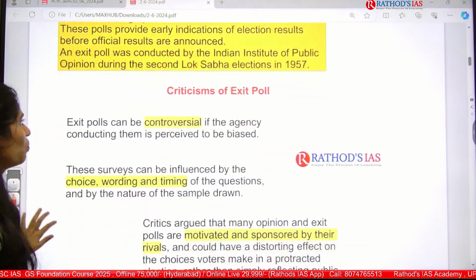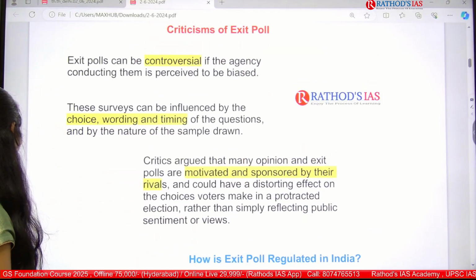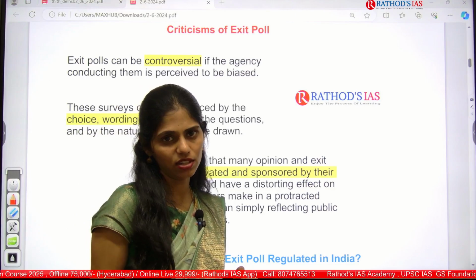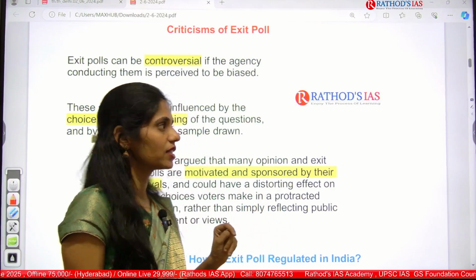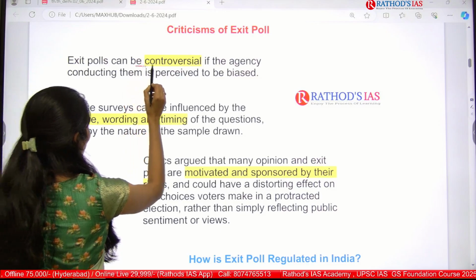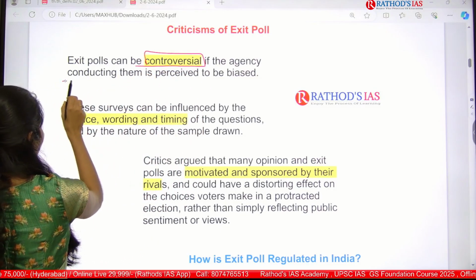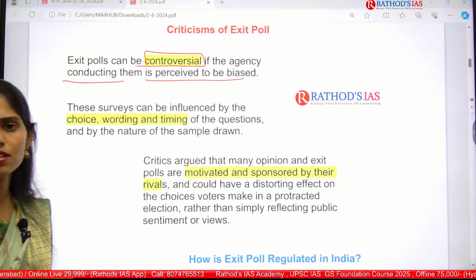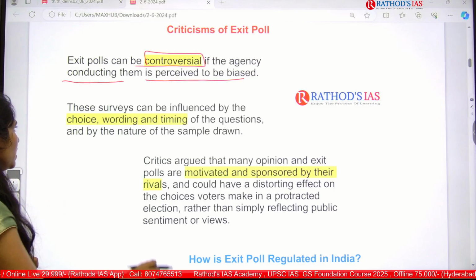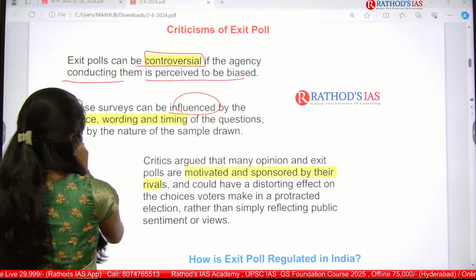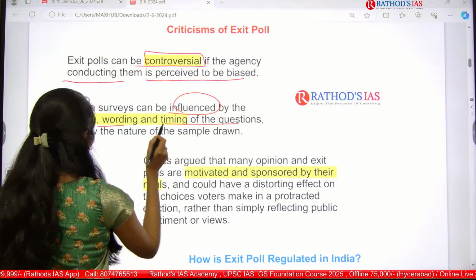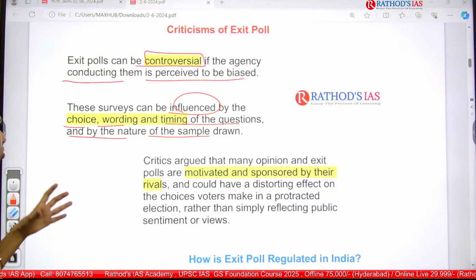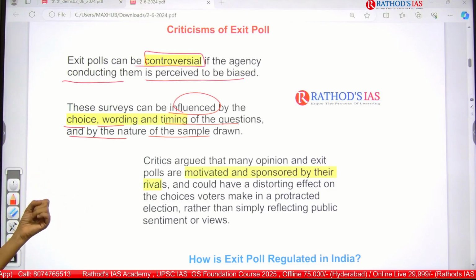Now let us see what the criticisms of exit polls are, which will be very useful for writing a mains answer. First of all, exit polls can be controversial if the agency conducting them is perceived to be biased. Sometimes there is biased information. The next one is that these surveys can be influenced by the choice, wording and timing of the questions and by the nature of the sample drawn. Sometimes they can also be influenced by others.